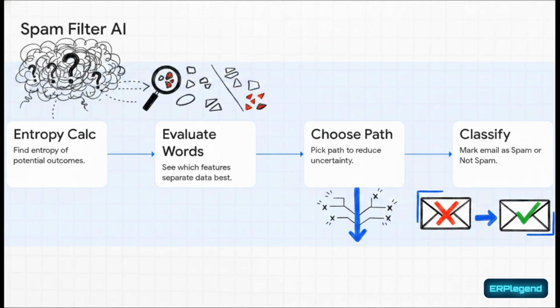Step 2, it looks at features. Maybe the word free is written in all caps, to see how well that specific feature separates the data. And step 3 is where the magic happens. The algorithm deliberately chooses the mathematical path that results in the greatest reduction of uncertainty. It is systematically destroying entropy until it reaches step 4, confidently classifying the email. The AI is literally navigating its choices by trying to reduce its own mathematical surprise.